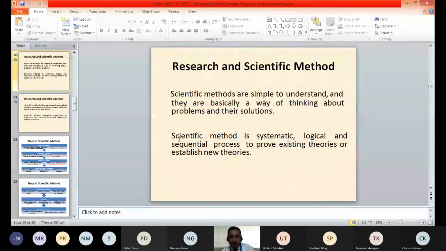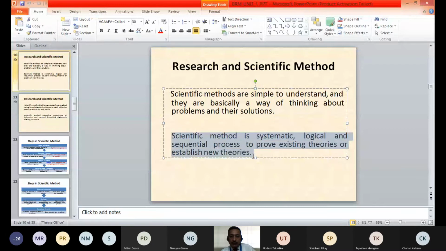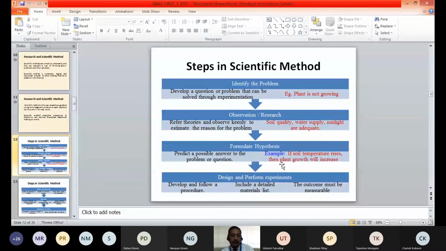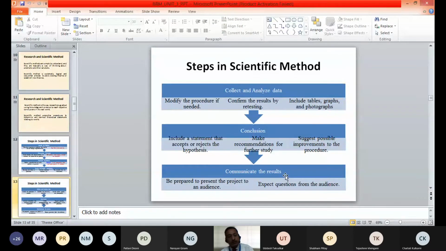We can see here the scientific method is a systematic, logical and sequential process to prove existing theories or to establish new theories. So you can observe from this, it is a sequential method or procedure, a step by step logical sequence of procedure which we have to follow so as to get good results, or the purpose can be solved. So this is the procedure of conducting scientific research. I think by now you are clear with the scientific research process.